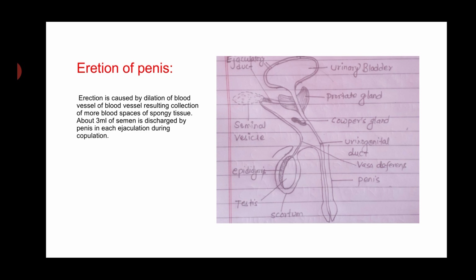Erection of penis. Erection is caused by the dilation of blood vessels, resulting in collection of more blood in the space of spongy tissue. About 3 ml of semen is discharged by penis in its ejaculation during copulation.